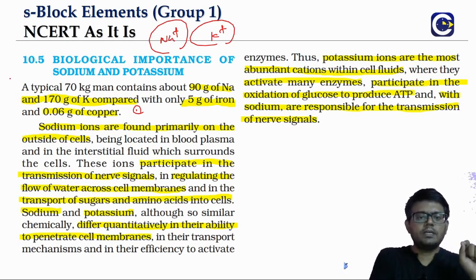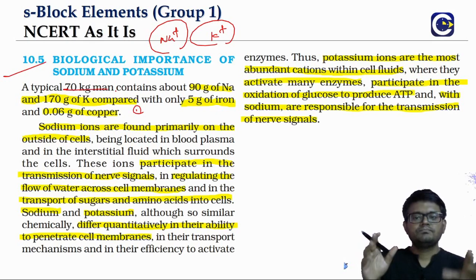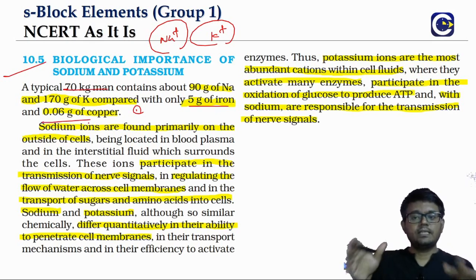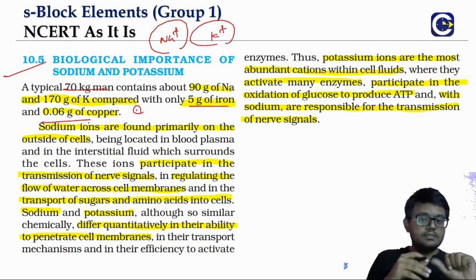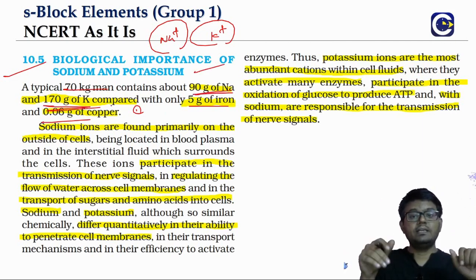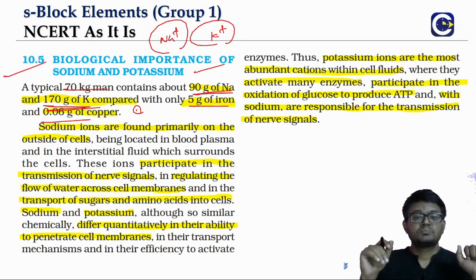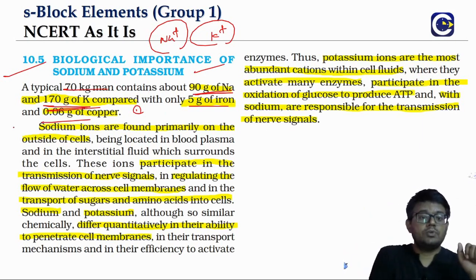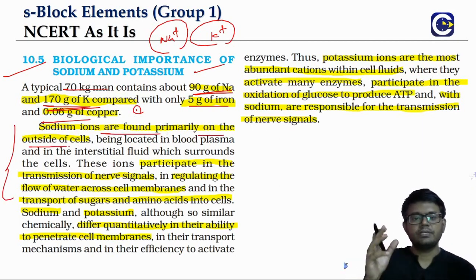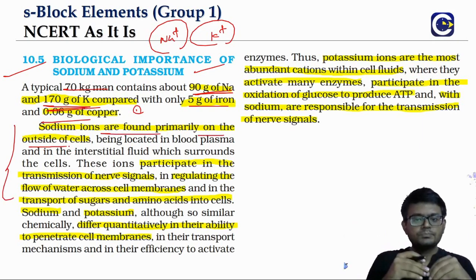If you look at a typical human body, which is like 70 kg, when it comes to the requirement of iron and copper, iron is like 5 grams and copper is 0.06 grams. Whereas if you look at the quantity of sodium and potassium, sodium is 90 grams and potassium is 170 grams. So where do we find sodium? Sodium ions are mostly found outside the cell. That's what we call the extracellular region. This is something that you will be used to in your bio part.